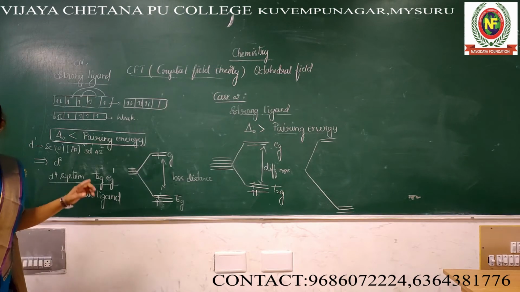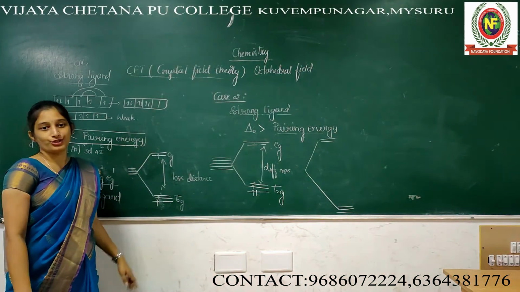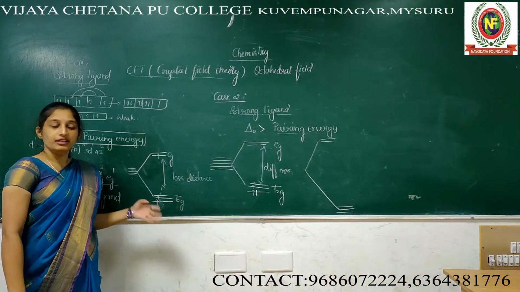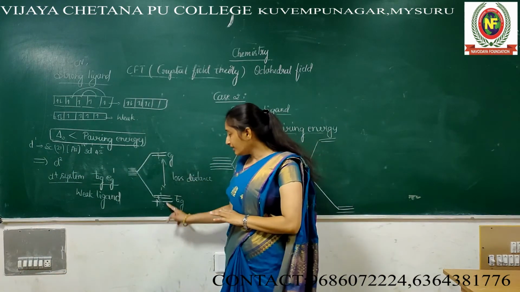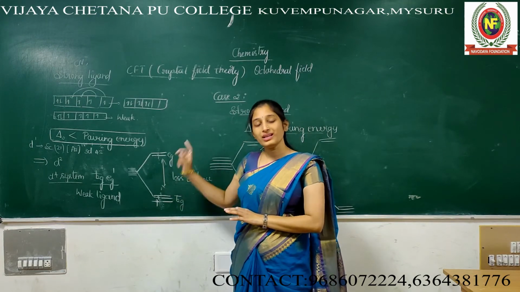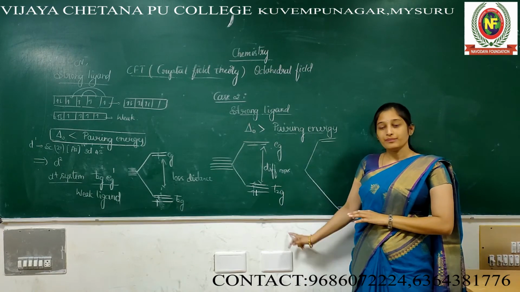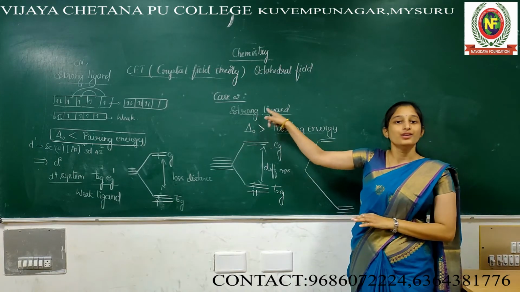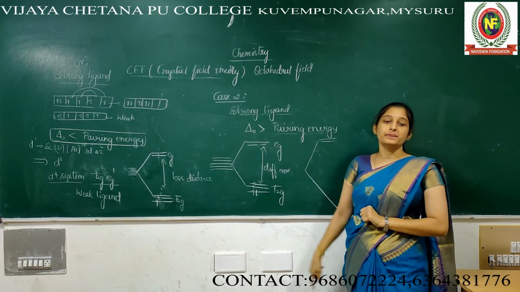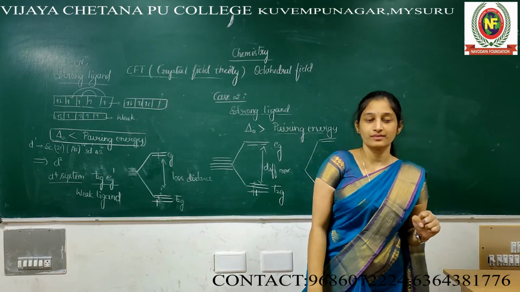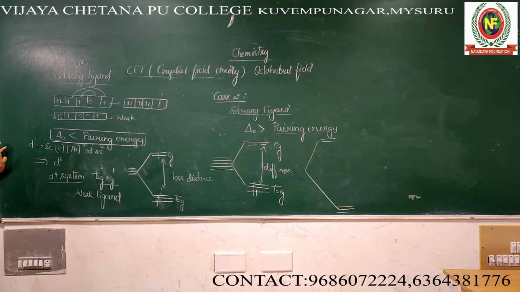This concept was one of the limitations in VBT. But here we got the solution. It's very simple. If the ligand is very weak, the difference between the T2G and the Eg is very small. If the difference is maximum, then 100% sure it's a strong ligand. Or else pairing energy is much less than the crystal field splitting energy. That is the meaning. Once again I am going to explain this.